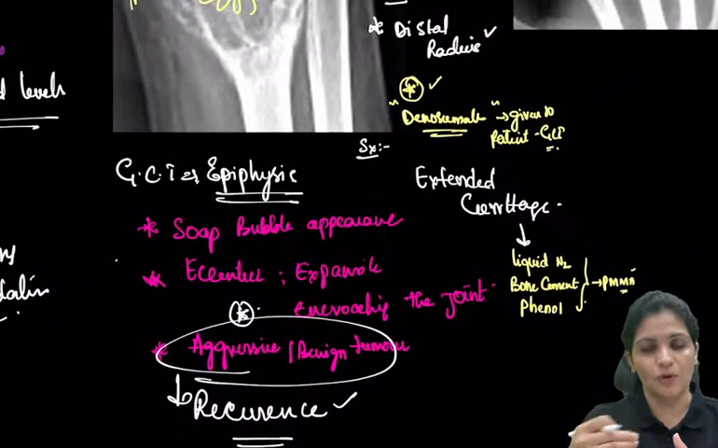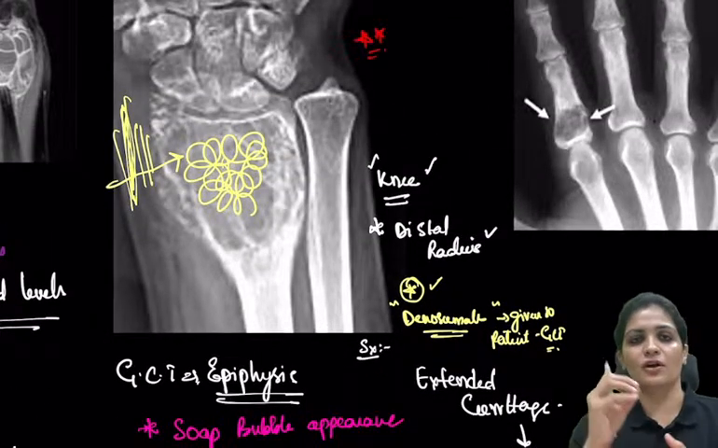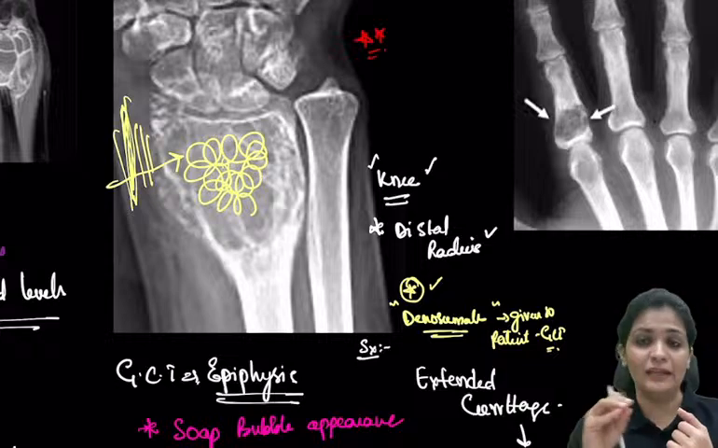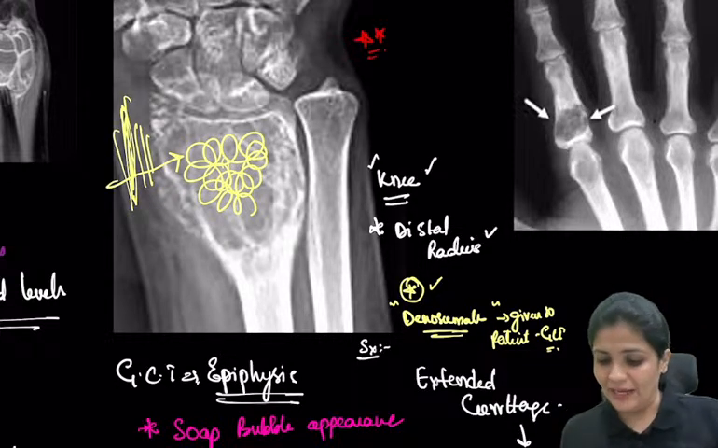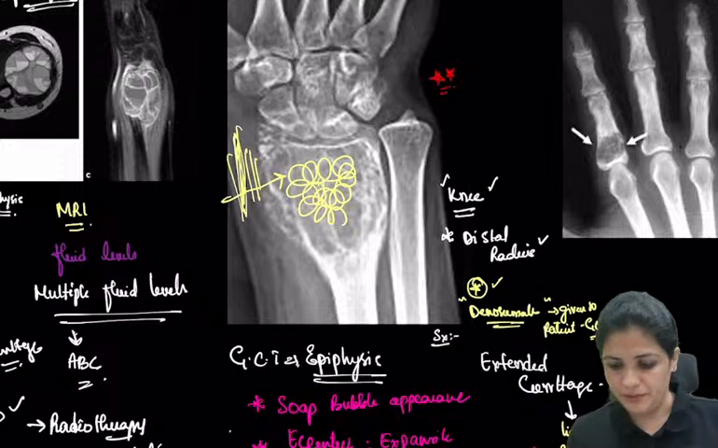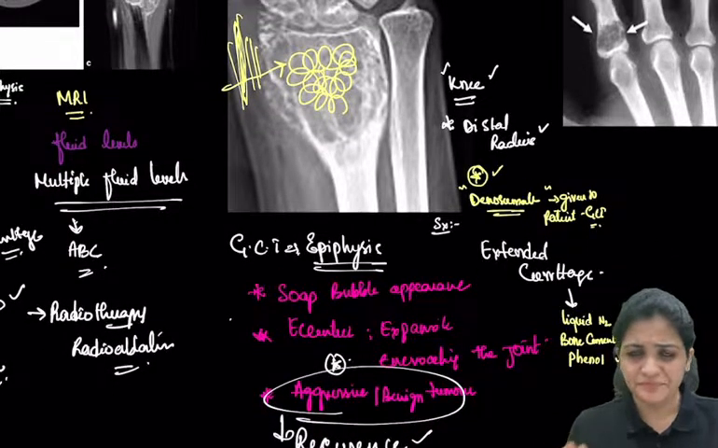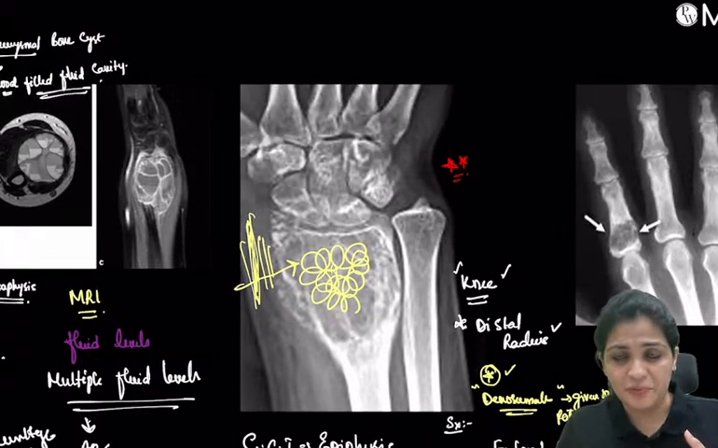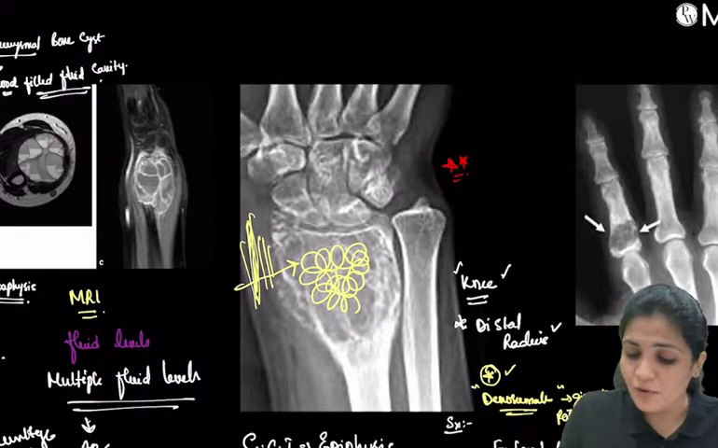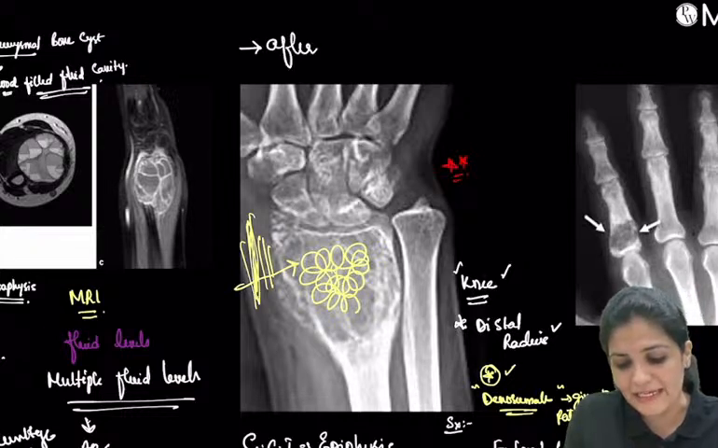So you're going to scoop, curette the entire cyst, and then put in a few ingredients. It could be any one: liquid nitrogen or phenol or bone cement. Any one, not all three, you're going to put. Then that is your extended treatment for giant cell tumor. What are the important questions here? First, they're going to ask you about the site. And one more important thing they're going to ask is that it usually occurs after skeletal maturity.